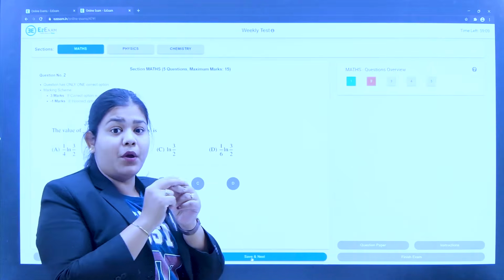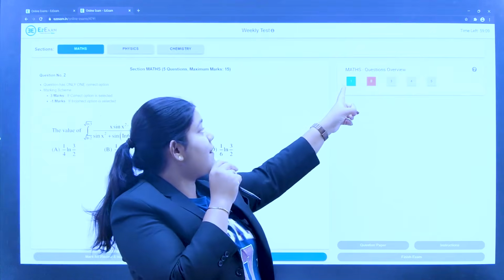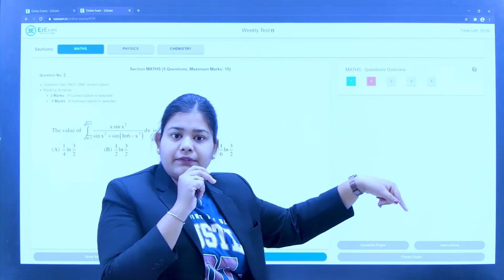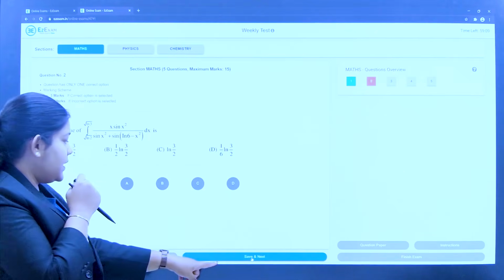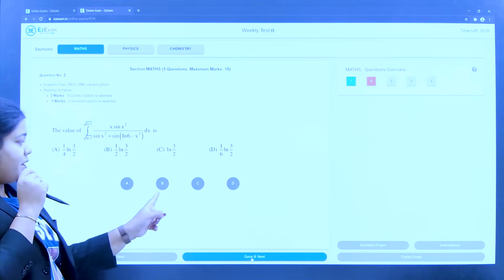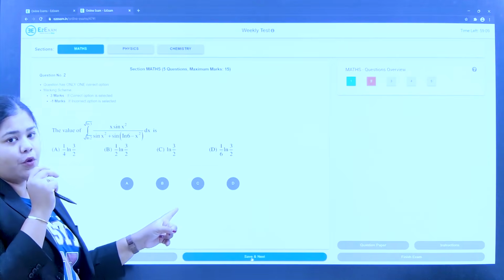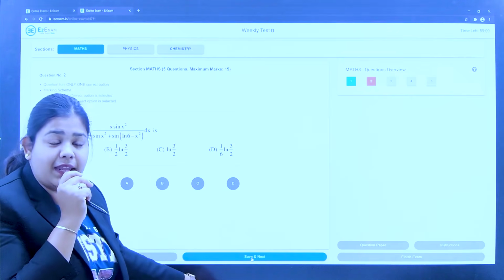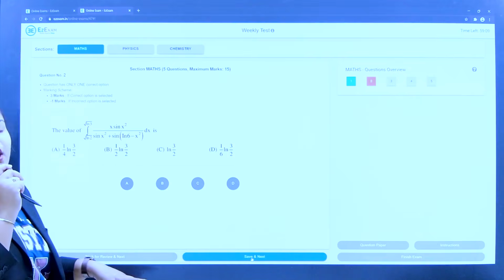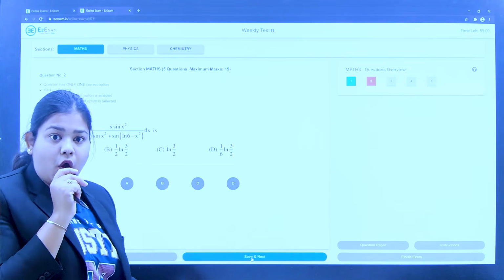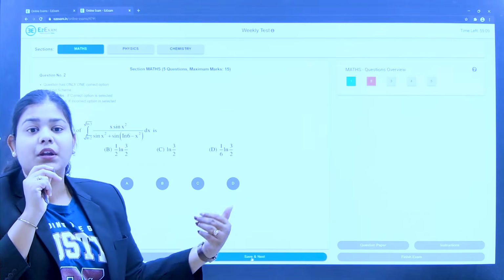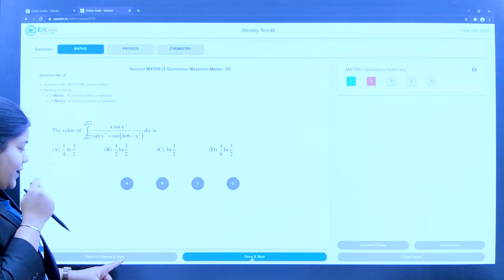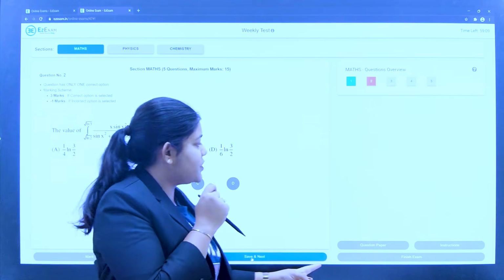When I select an option and choose Save and Next, the red question will appear in green color. Here is the option Save and Next. First you have to choose your option. If you are 100% sure that your answer is correct, then you can click Save and Next. If you are not sure that your answer is correct and you want to do it later, after completing every question, then you will choose Mark for Review and Next. So these are the options given to you.